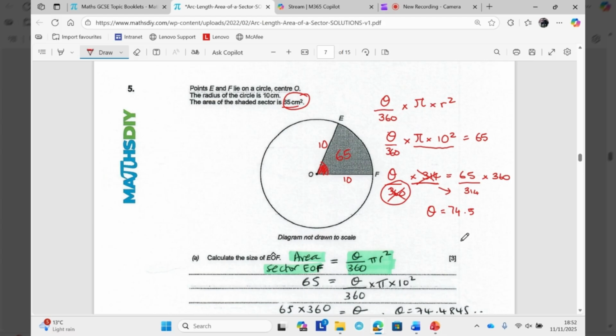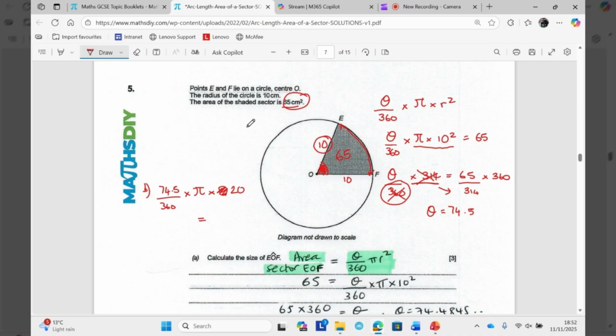Okay, there is a part B here. Part B says, now that you know that angle, what is the length of this arc? What's the length of the arc? Well, now I know the angle, 74.5. I'm not working backwards. I'm just plugging that in. But it's the length of an arc, so I don't want pi times the radius squared. I want pi times the diameter. The diameter is double the radius, which is 20. You can plug that straight into your calculator and you're done.